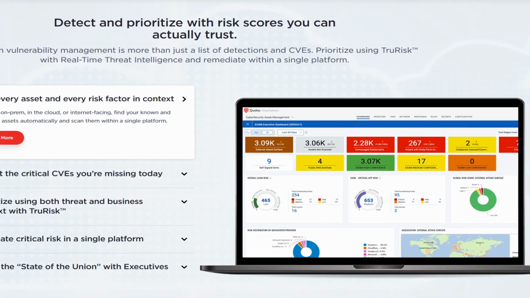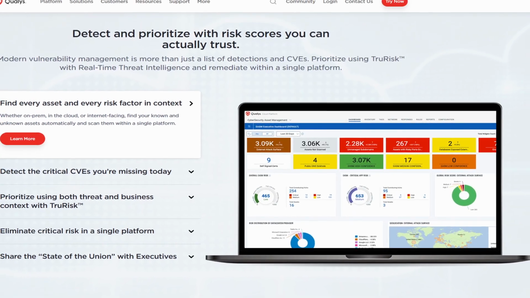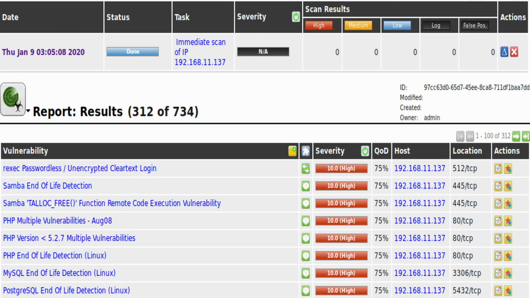Next, we have Qualys. Qualys offers a cloud-based scanning platform that's heavily used in enterprise environments. It's powerful, scalable, and integrates well into vulnerability management programs. However, because it's a commercial platform, you're likely only going to see it in a corporate setting. Next, we have OpenVAS. This is an open source scanner that's part of the Greenbone Vulnerability Management Suite. It does have a steep learning curve, but it's a solid option for home labs or anyone who wants to learn more about how vulnerability scanning works.